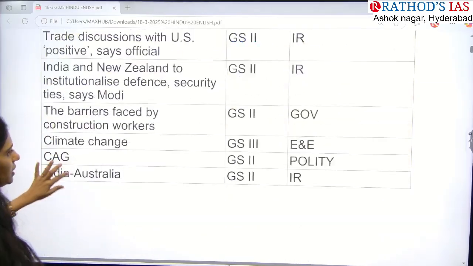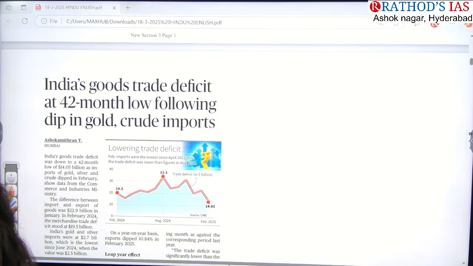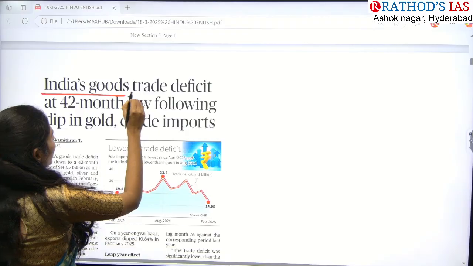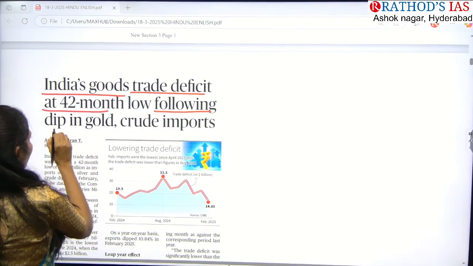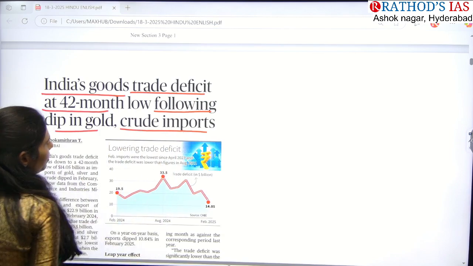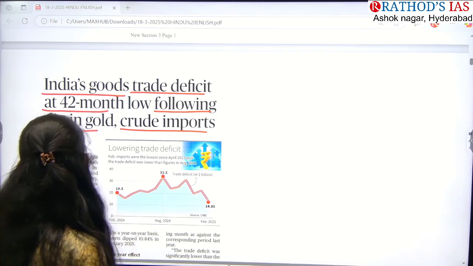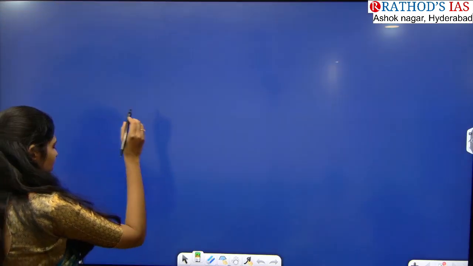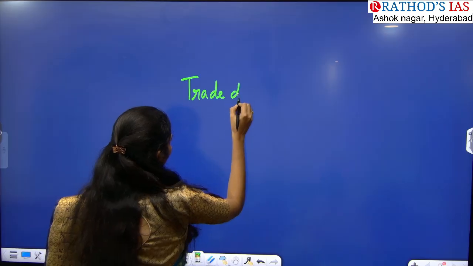Now let us see the first article. If you see the title of this first article, it says India's goods trade deficit at 42-month low following dip in gold and crude oil imports. So this article is talking about one important keyword. The keyword is trade deficit.